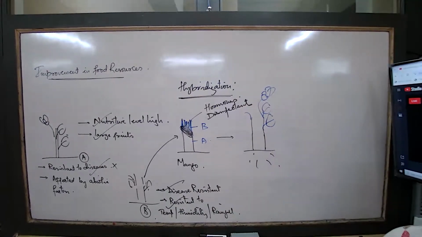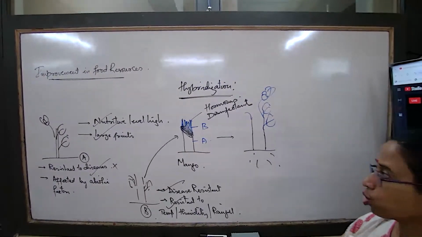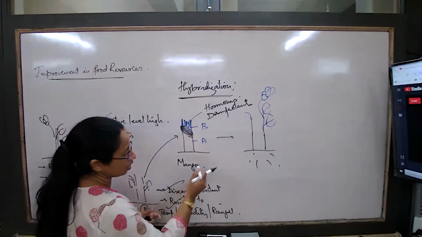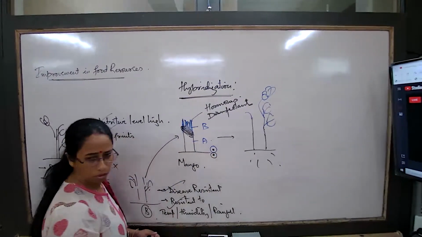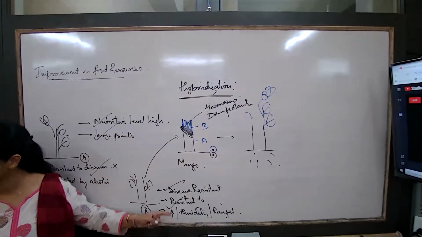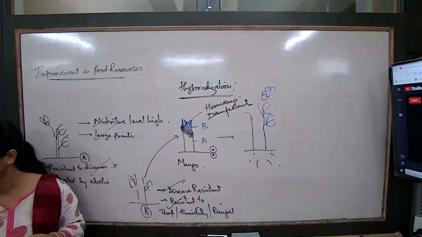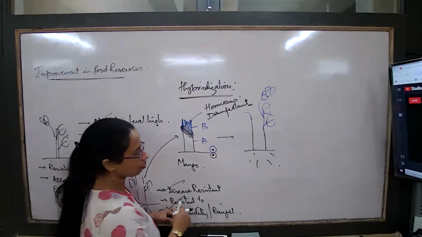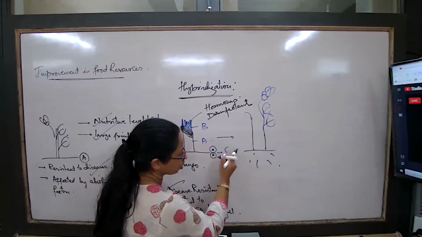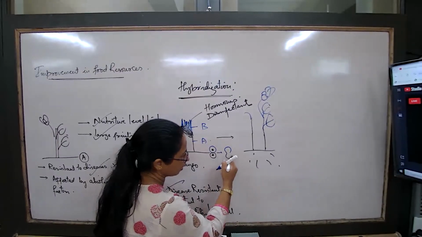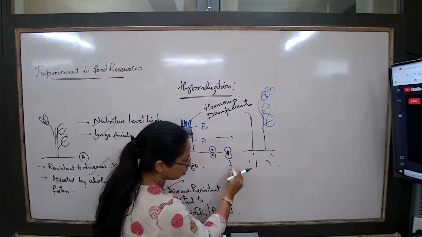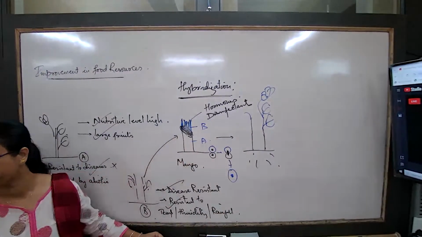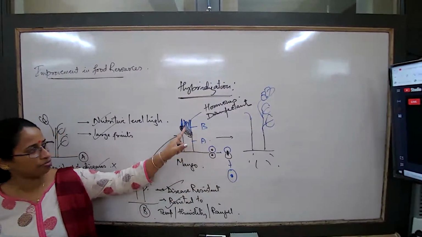What is hybridization? Hybridization means allow the plant parts to come together. So what is exactly happening here? Here, two types of cells are coming together. Yes or no? Two types of cells are coming together. Each of them has its own DNA, chromosomes. So now they undergo the process of fusion, something like this, and result in the formation of a new cell. So this type of cells are formed here.